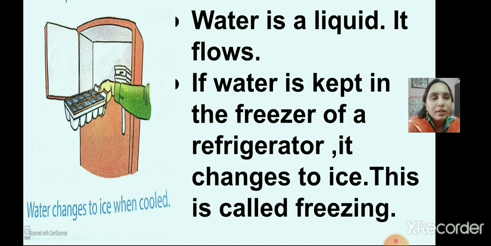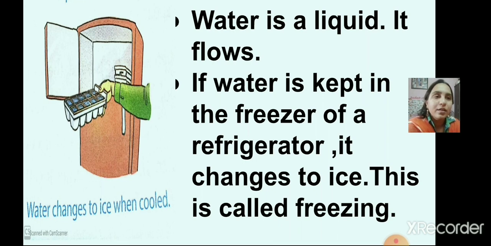Okay, if we keep water in the freezer of the refrigerator, it changes to ice, right? Ice is a solid form of water. Okay, snow, ice and snowflakes are called the solid forms of water, and this process is called the freezing process. When water changes to ice, that process is called the freezing process.